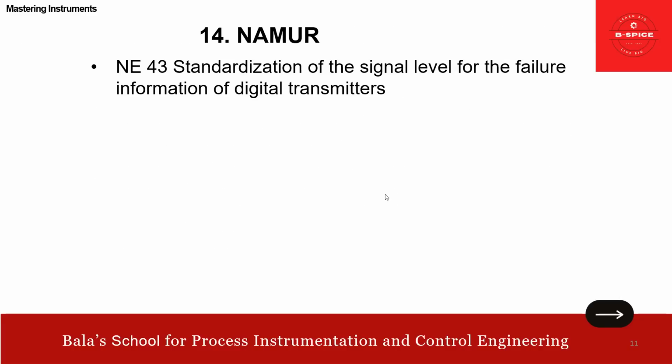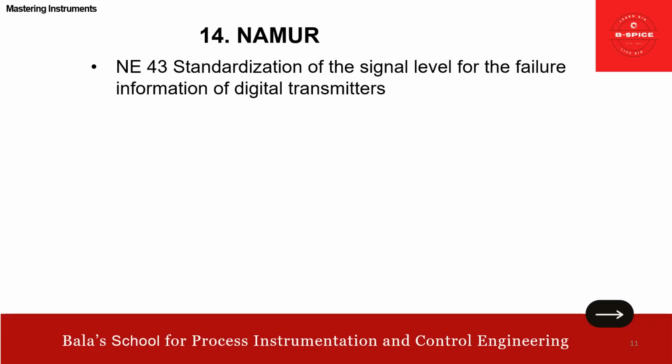Then NAMUR is very important and very famous also, right? In one of our videos, we covered this actually. I think it is Mastering Pressure Transmitter, so you can watch and get benefited also. I covered it in detail. Basically, it talks about the standardization of signal level for the failure information of digital transmitter, whether the failure is due to the process or related to the hardware.